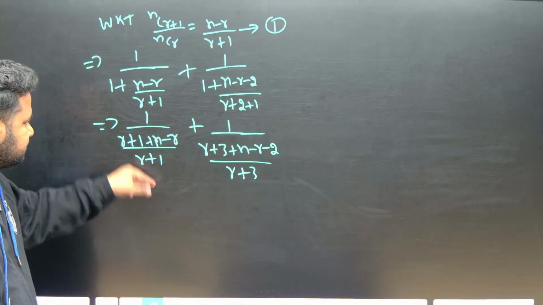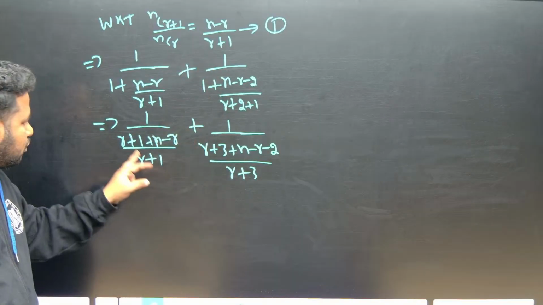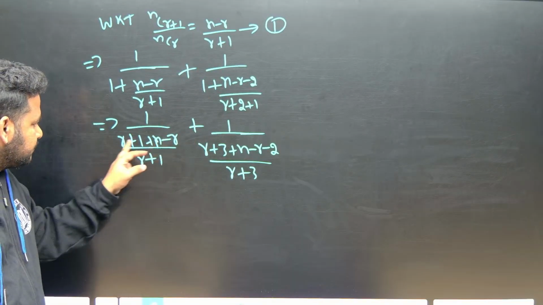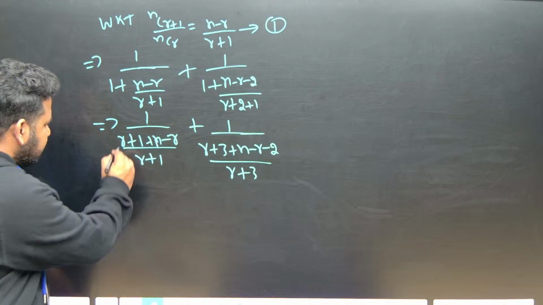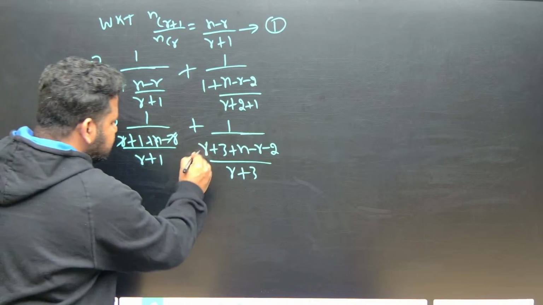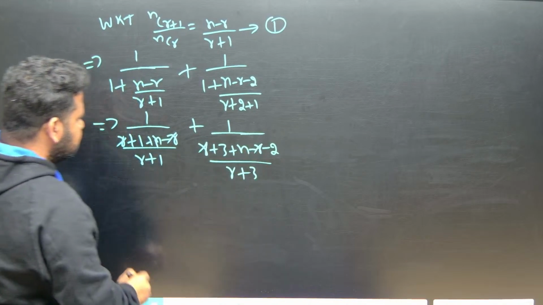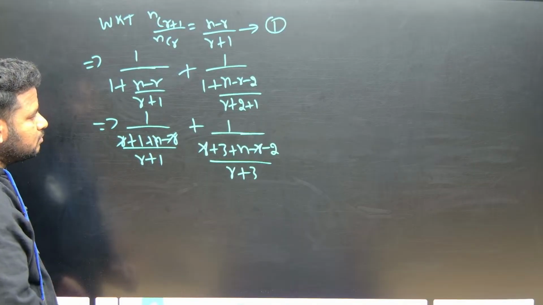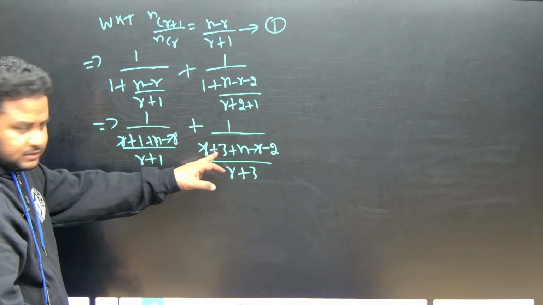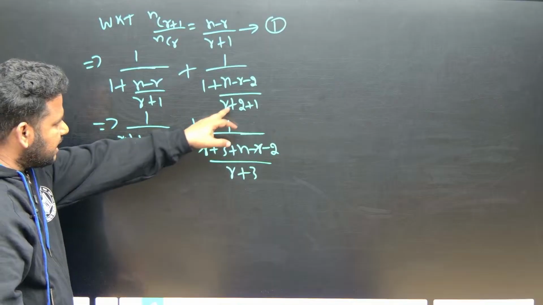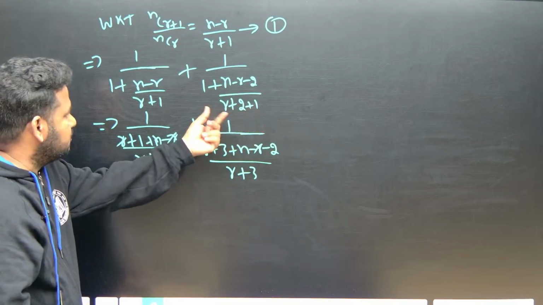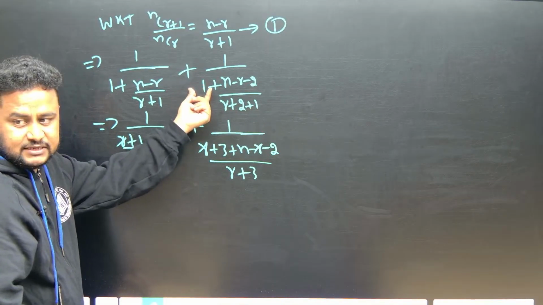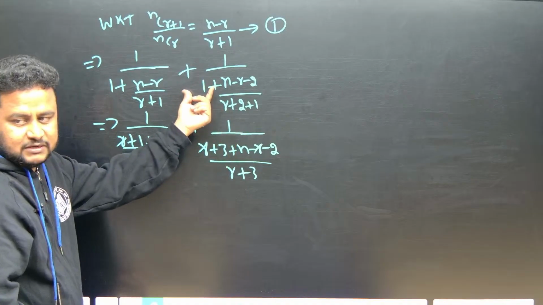Next step what will happen? This will go up, this will also go up. Now what about this one? R plus 1, n minus r. So plus r minus r, what I can do? Cancel. Okay, here also plus r minus r, what I can do? Cancel. So see, r plus 2 plus 1 is r plus 3. Here if I take LCM, 1 is there, so this will become r plus 3. Got it na?